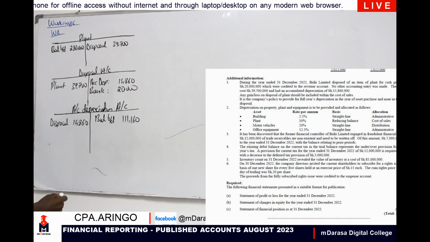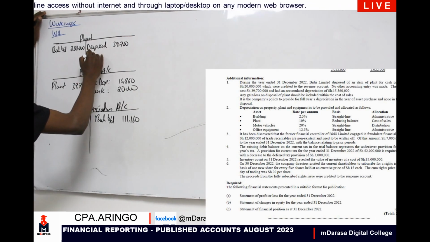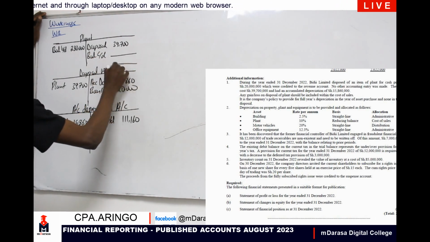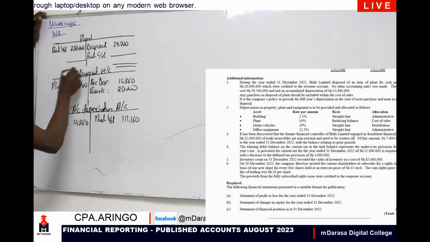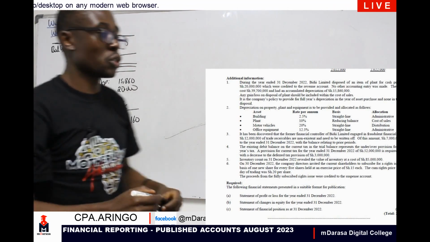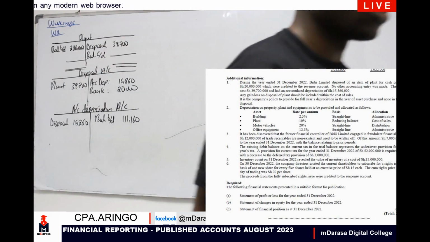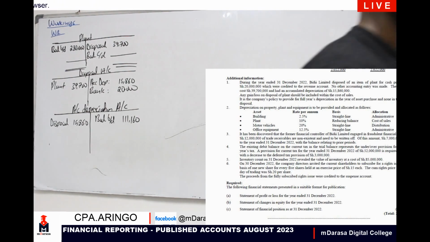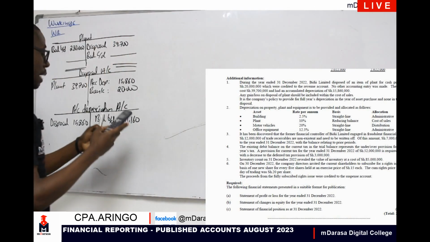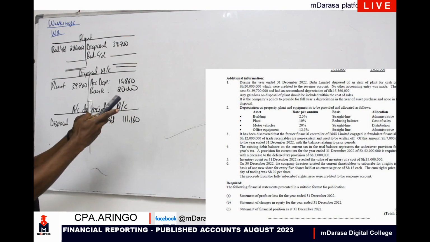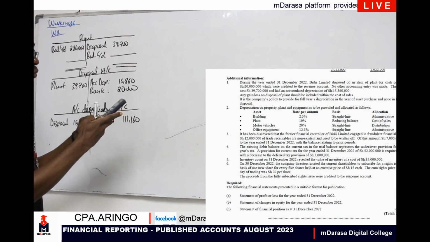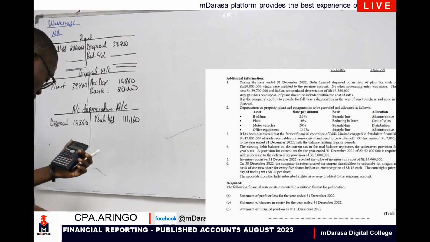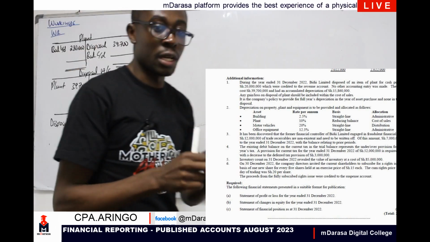First of all, on my plant, what will I be having in my plant? I'm having balance carried down, because in our notes, we've not seen anywhere where we had another effect in relation to that. Unless it appears, of course, we'll be able to treat it accordingly. So in that case, I should be having my balance carried down to be 280 minus 39,700, which will give us a value of how much? I'm getting 40,300.